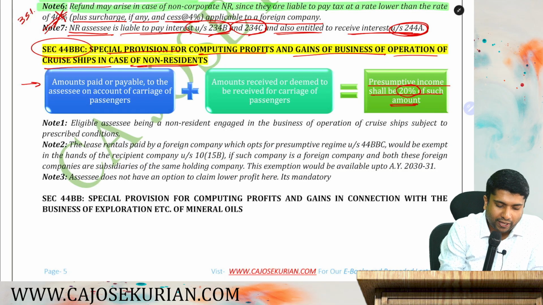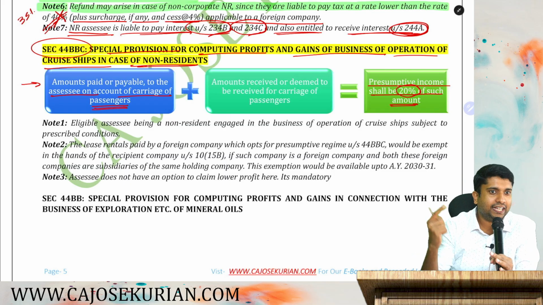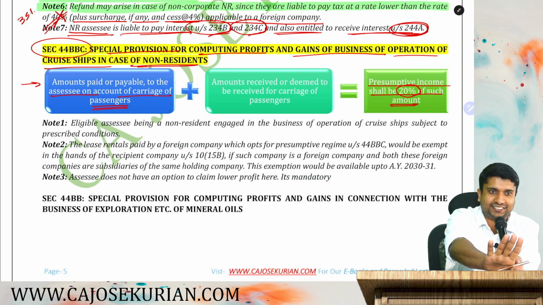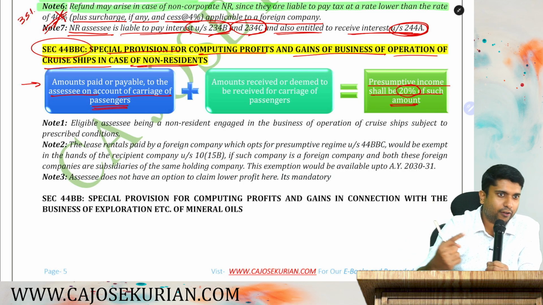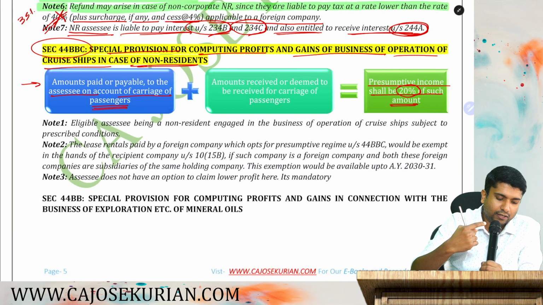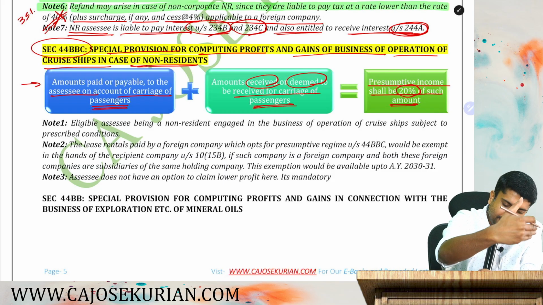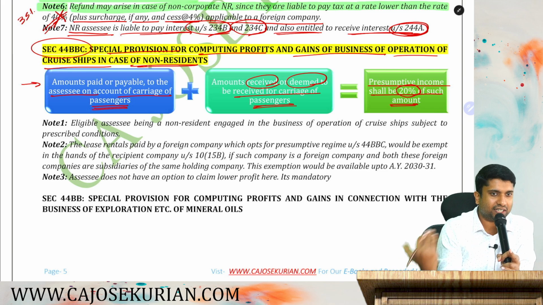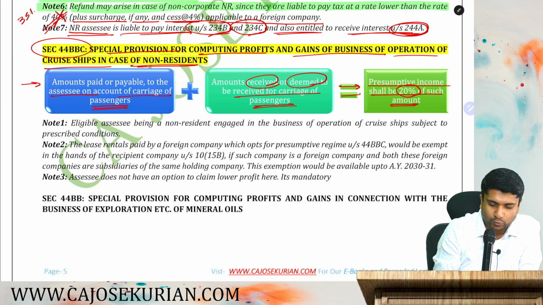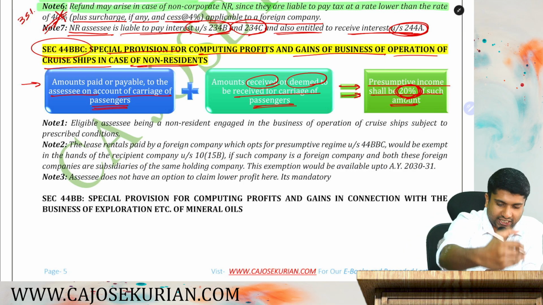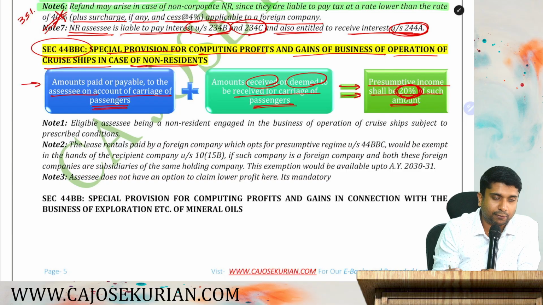Amounts paid or payable to the assessee on account of carriage of passengers. If you are a cruise ship and you are carrying passengers, in a cruise ship nobody will carry goods. Maybe they will take the luggage of passengers, that is another item. So all the amounts paid or payable for carriage of passengers, plus the amount received or deemed to be received for carriage of passengers, either amount received in India or for carrying passengers, you take the total of these two and apply 20% of such amount, and the 20% shall be your presumptive profit.